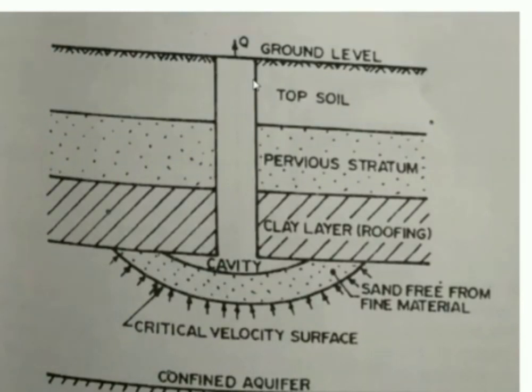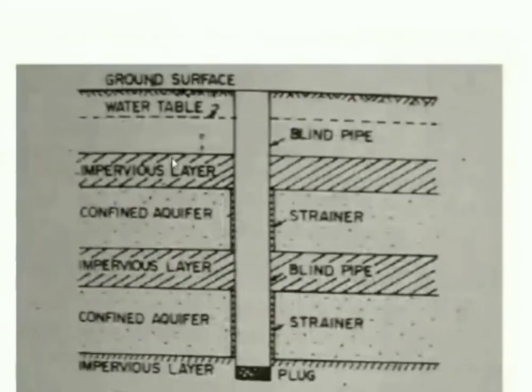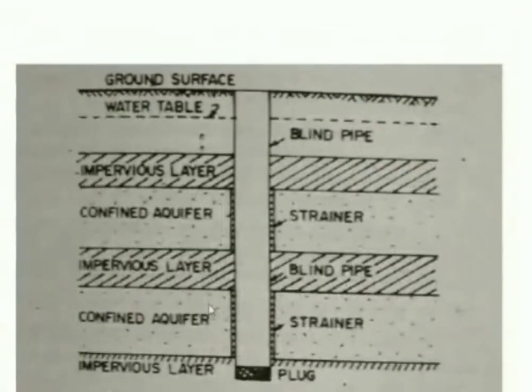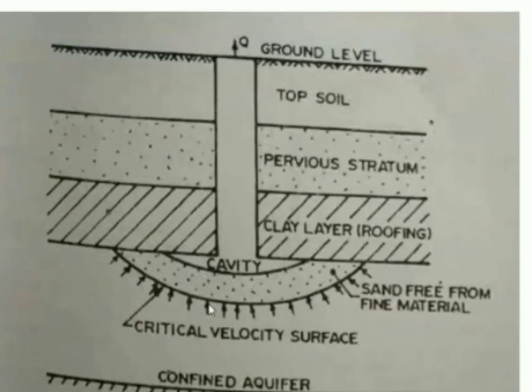In the case of this cavity type of tube well, the flow will be spherical. See here how it is. It is spherical. In the strainer type of tube well, water enters through the sideways, and because of this we can have drawdown and other things. Those problems we have solved. Here, it will be spherical. So in the previous case we have radial flow, and here it is going to be spherical.